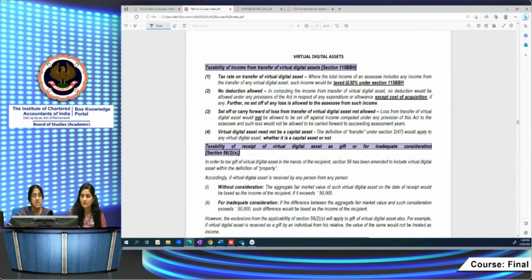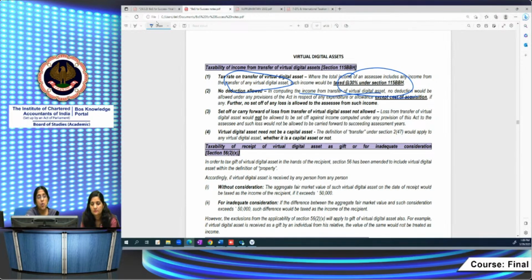What is being subject to tax here is income from a transfer of a virtual digital asset, and it's a special provision. It's subject to tax at 30%. It doesn't come as part of the chapter on capital gains or the chapter on profits and gains of business or profession. Though it is income from transfer of a virtual digital asset, a separate provision has been introduced, because there are separate rules, like no deduction is allowed in computing the income.